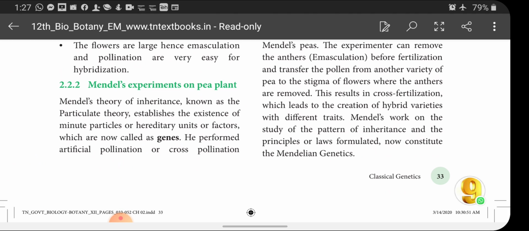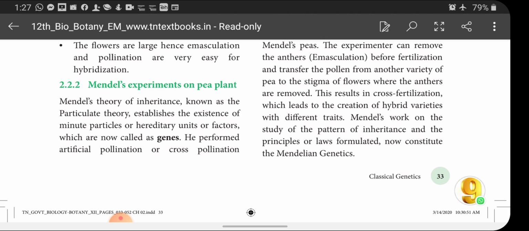First he took a flower before fertilization, because it's a self-fertilizing plant, you know. In the plant which he had taken, he first removed the anther before fertilization. That means before dehiscence of the anther, he removed the anther from a particular pea plant, and after that the plant has only the gynoecium, that is the ovule part.